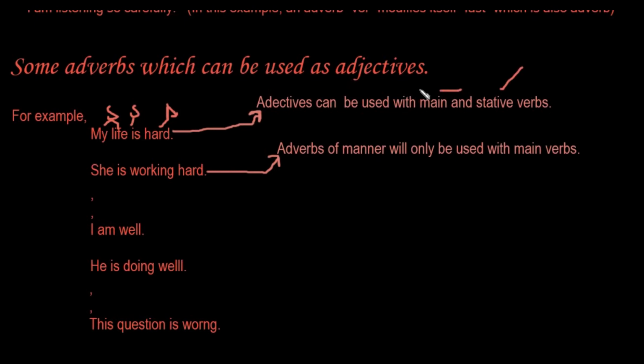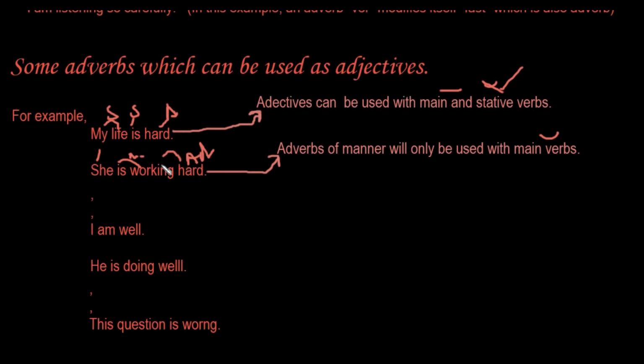They can be used with these verbs, main or stative verbs, no problem. But if we are talking about the adverb of manner, they will only be used with the main verbs, not with the stative verbs. Okay, so she is working hard. She is a subject, is working is a main verb, and hard is an adverb here. It is an adverb.